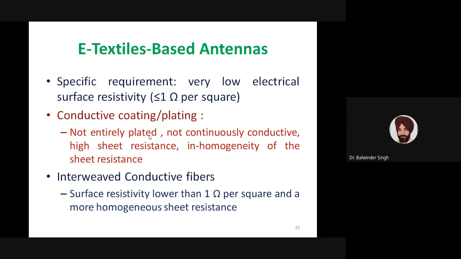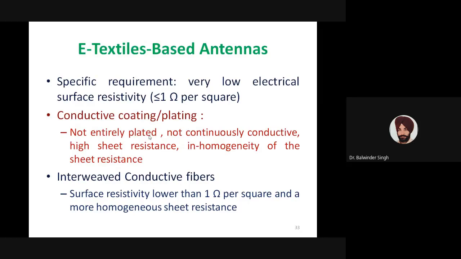There may not be a continuous conductive path, and the sheet resistance will be higher. So this results in high sheet resistance, and inhomogeneity of the sheet resistance is another major issue. It is not only that the sheet resistance is high, it is also inhomogeneous.